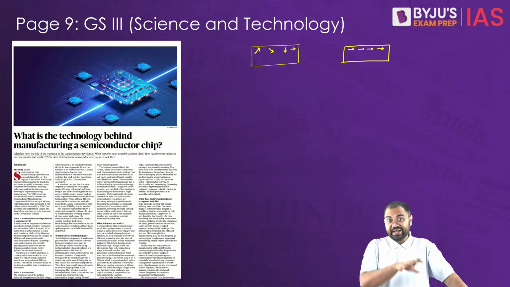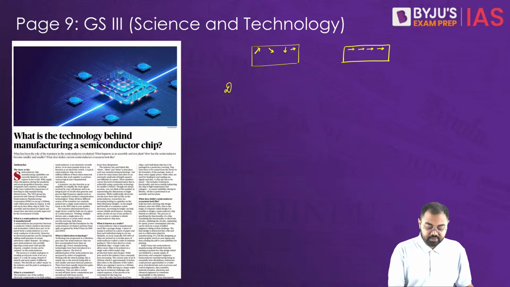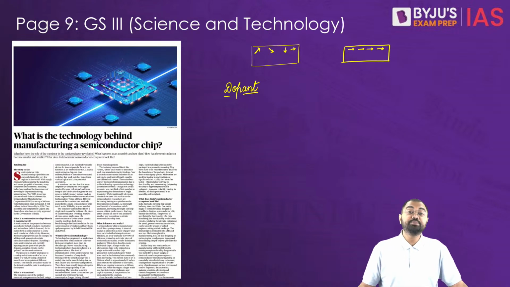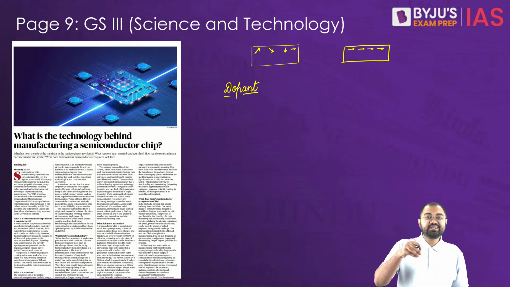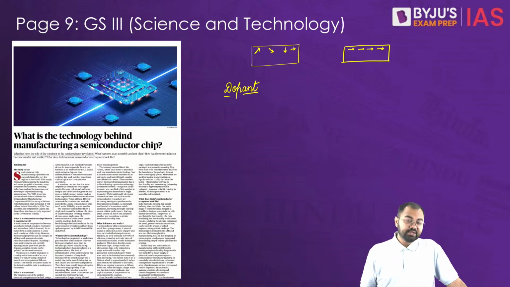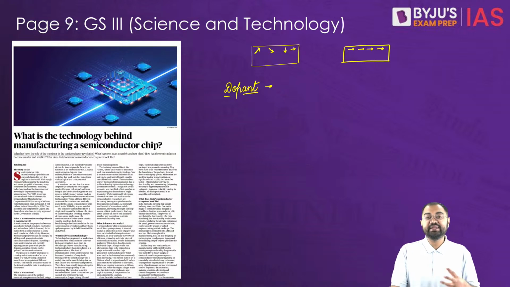Now, to enhance this behavior, we have something called a dopant. To make semiconductors more useful, we add tiny amounts of other materials, which are called dopants. It's a bit like adding a pinch of salt to a recipe just to change the flavor. This dopant changes how well the semiconductor can conduct electricity. These are tiny amounts of other material, or what we also call impurities, that we add.